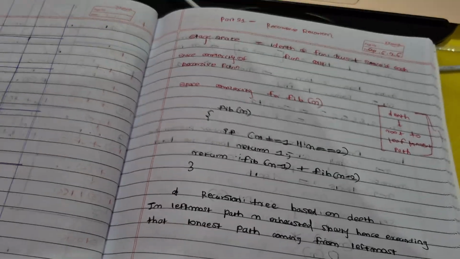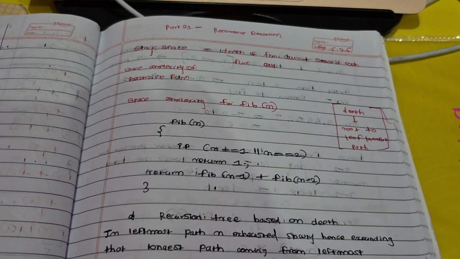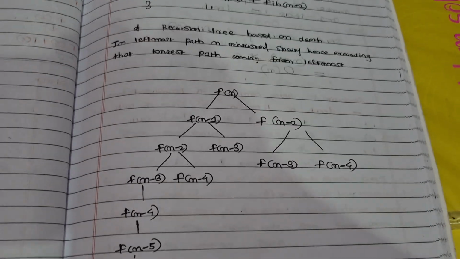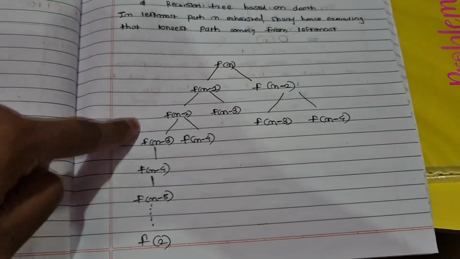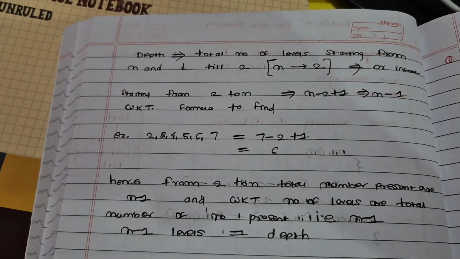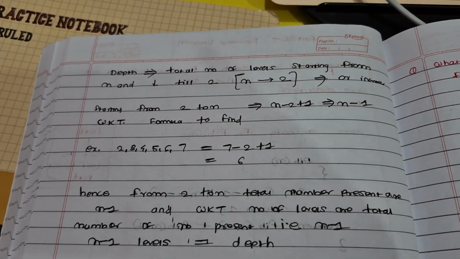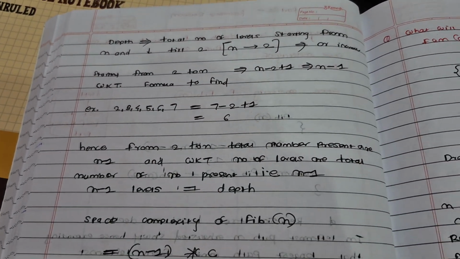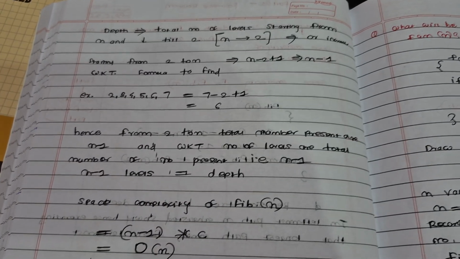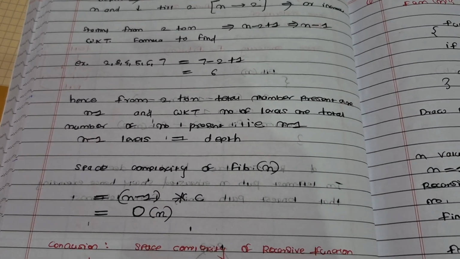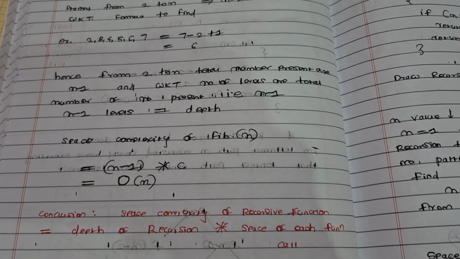So you can calculate depth based on the longest leaf path by expanding it. So this is the longest leaf path, and you just need to see how many total number of levels are there, and then